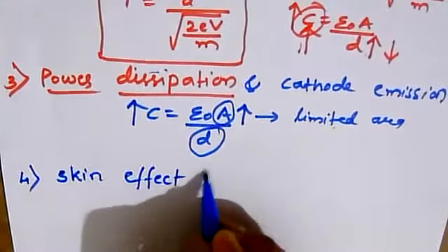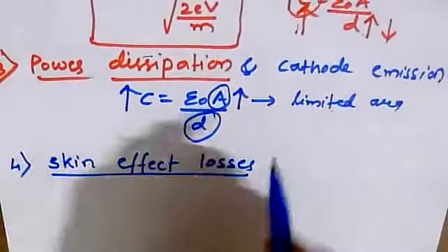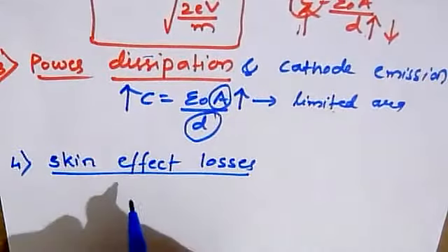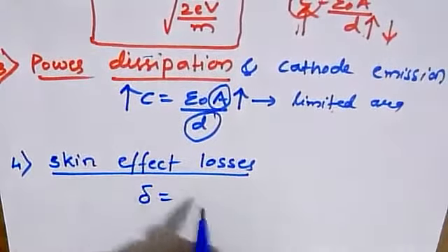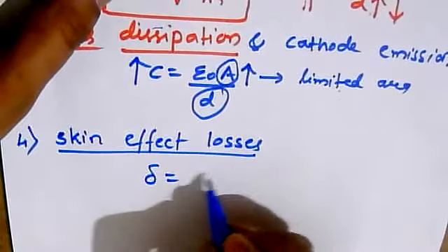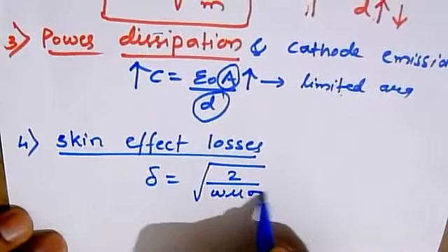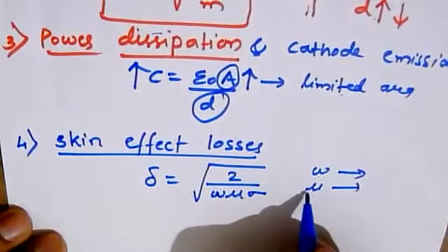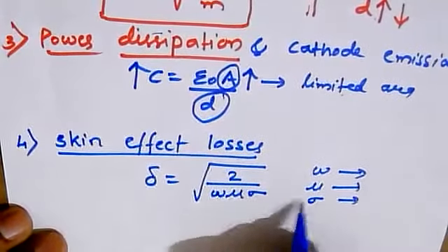We have the skin effect losses. We'll see what these skin effect losses are, where the wave penetrates into a certain material, from one material to another material. We have a relation that the skin depth, represented by delta here, is given by the expression root of 2 by omega mu sigma, where omega is the angular frequency, mu is the permeability of the material in which the wave is propagating, and sigma is the conductivity.